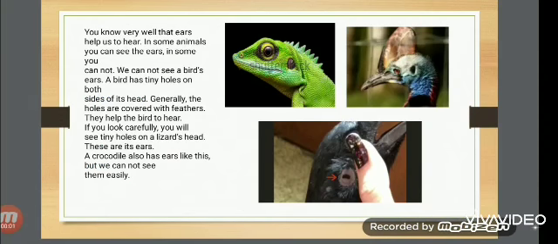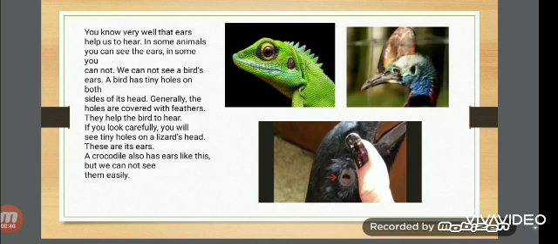Here you know very well that ears help us to hear. In some animals you can see the ears. In some you cannot. We cannot see a bird's ears. A bird has tiny holes on both sides of its head. Generally, the holes are covered with feathers. As we can see in this third picture, if we move some feathers from the crow's ears, we can see a tiny hole. It is its ear. They help the bird to hear.